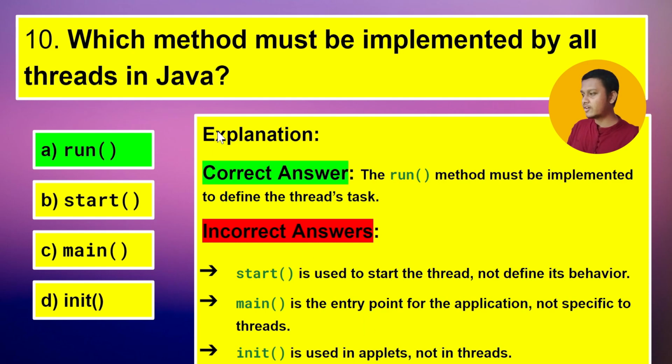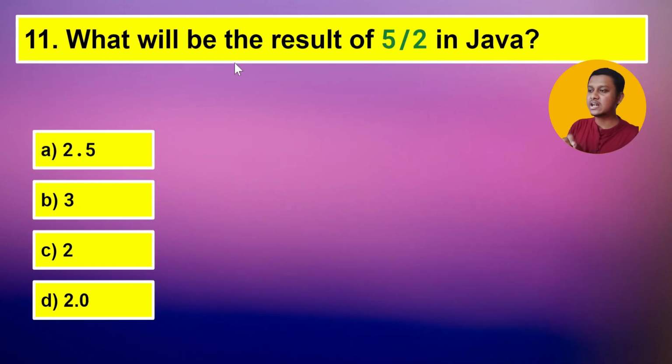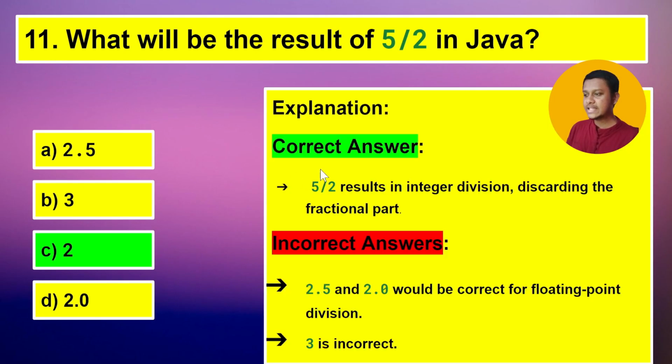Now let's jump to our next question: what will be the result of 5 divided by 2 in Java? 2.5, 3, 2, and 2.0. The correct answer is 2. As you can see in the explanation, 5 by 2 is integer division. 5 is an integer, 2 is an integer, so the fractional part is discarded.